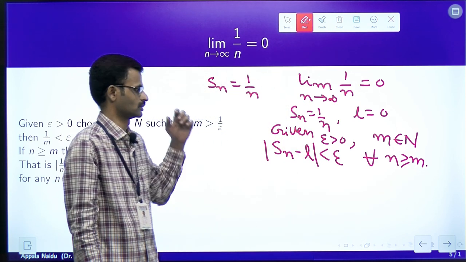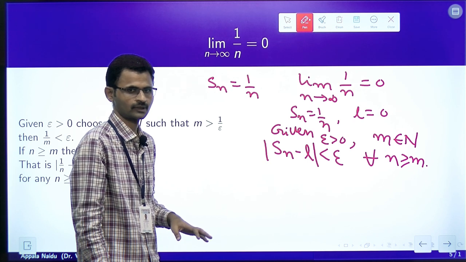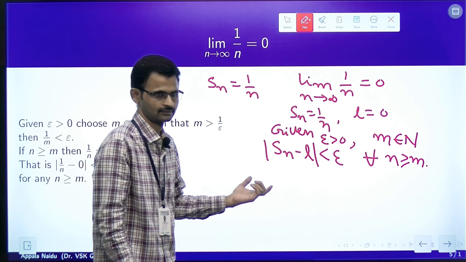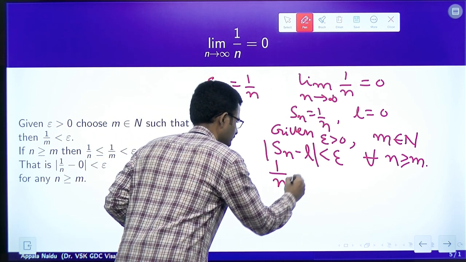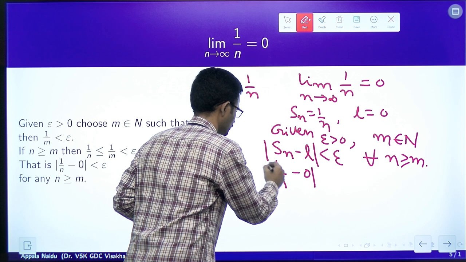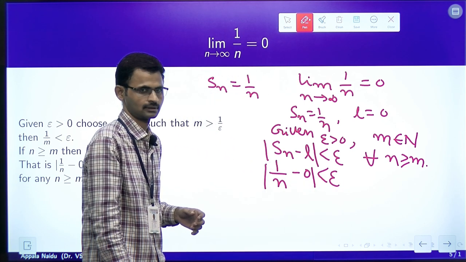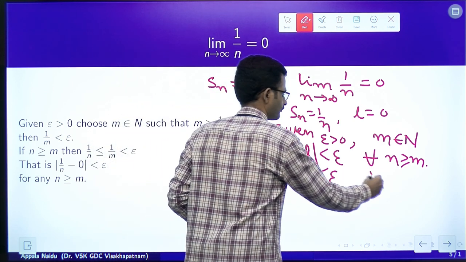So, for any given epsilon we have to find m. Here we have L and Sn. What does this mean? 1 by n minus 0 should be less than epsilon for every n greater than or equal to m.